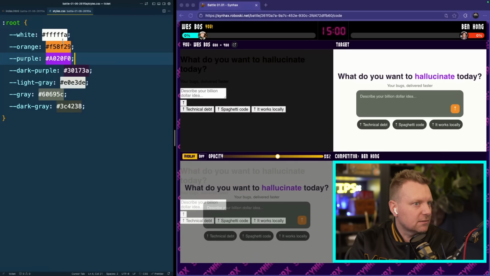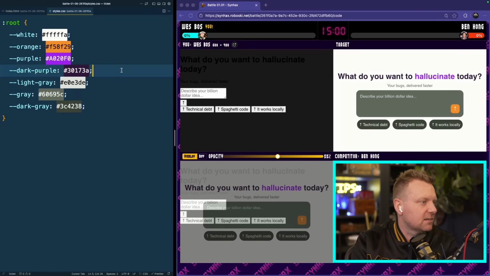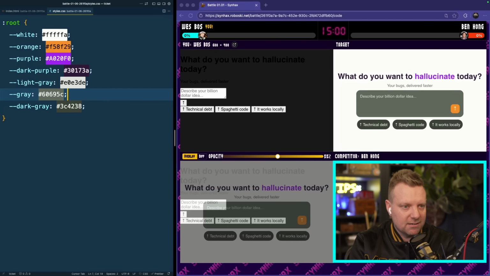Okay, let's look at the colors here. So white, orange, purple. Where is dark purple used? Oh, it doesn't have a gradient on it, does it? Where's light gray used? Light gray is the text. Gray. Oh my gosh, there's too many grays. This is not even the Canadian gray. All right, here we go.